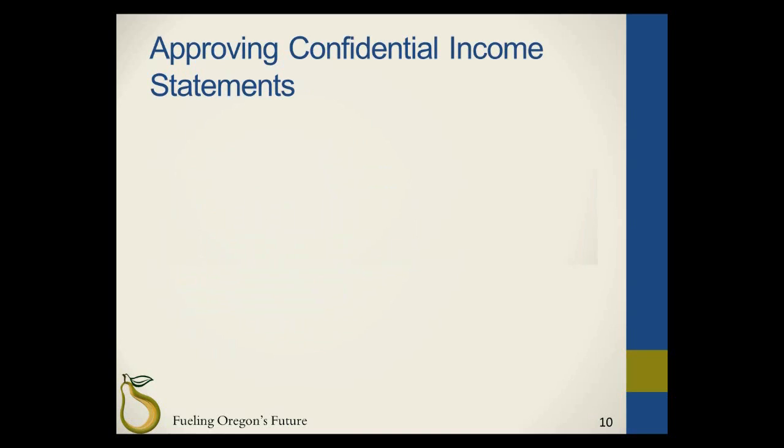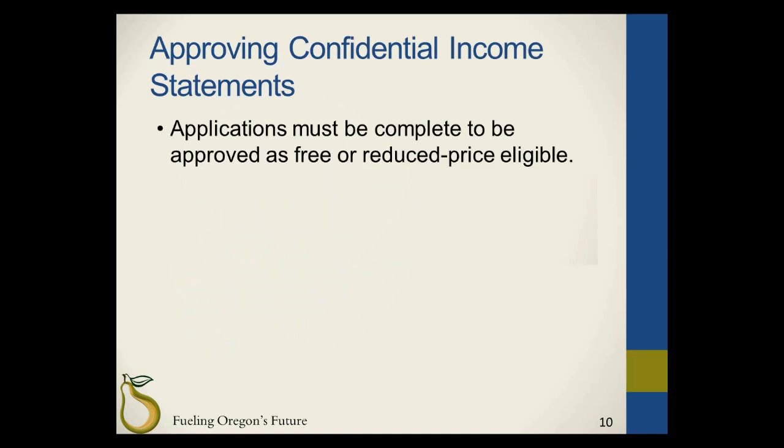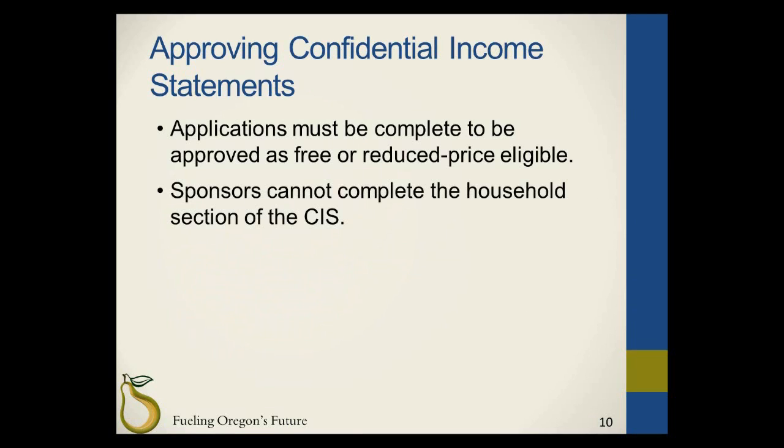When approving confidential income statements, keep in mind only complete CIS forms can be approved as free or reduced price eligible. If a section is missing pertinent information, then the form is determined as above scale. Sponsor officials may not complete any part of the household section of a CIS for a parent or guardian unless the parent or guardian cannot read or write, has a disability and requires assistance, or requests or requires sponsor assistance to complete the CIS for any reason identified by them.